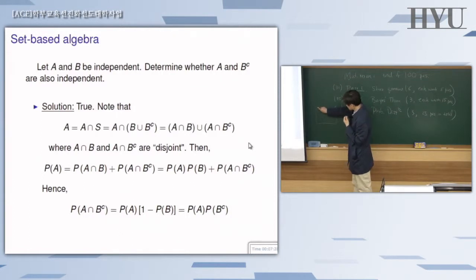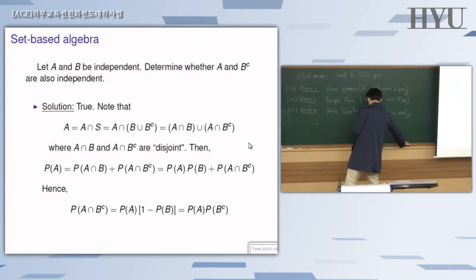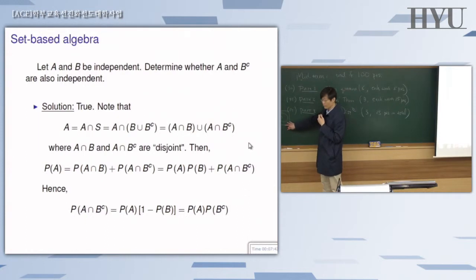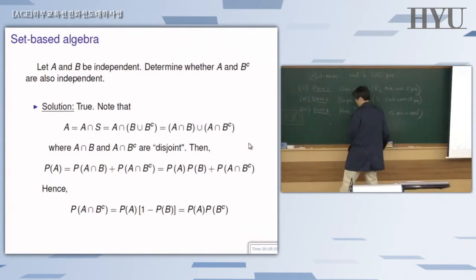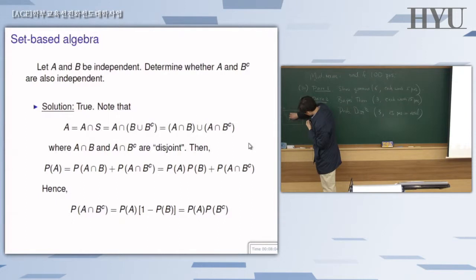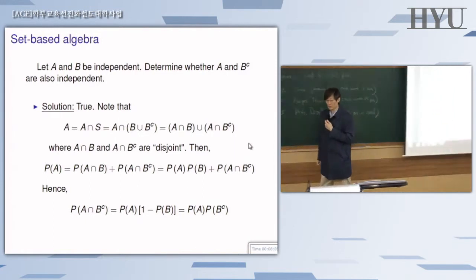So there's a sample space, there's a set B, and there's a set A. A intersection B is right here. Of course, you're not supposed to use the Venn diagram for proving this, but at least you can get the idea. Check whether that one is true or not. So the intersection is right there. But then the second set, which is the intersection between A and B complement, is nothing but this, the other part of this same set A.